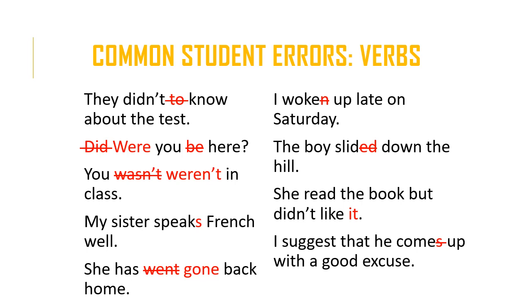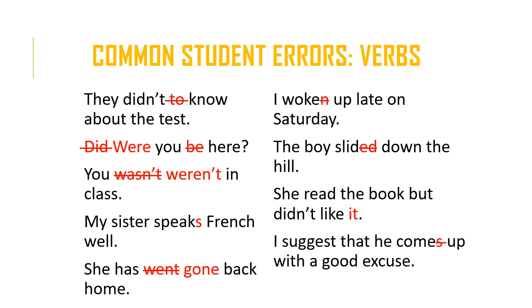So it's the bare infinitive. You have the infinitive, which is to know, and then the bare infinitive is just know. So you would say they didn't know about the test. In other words, it's the base form of the verb, without the preposition to.